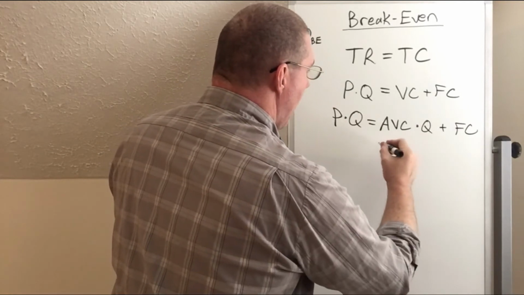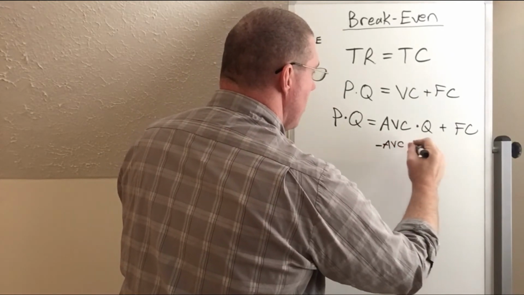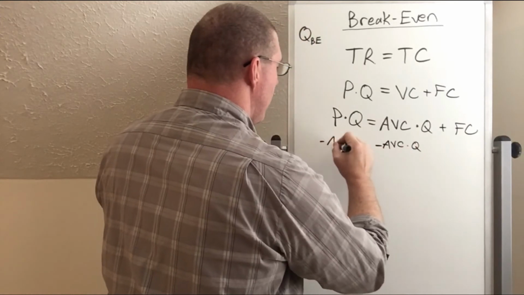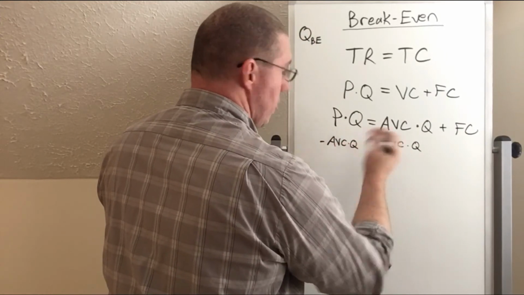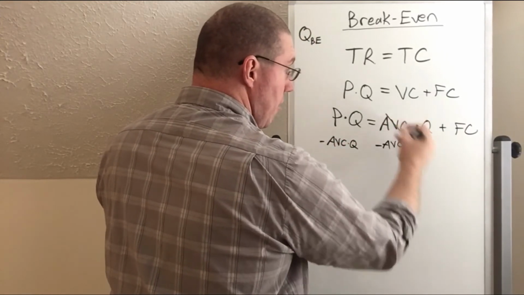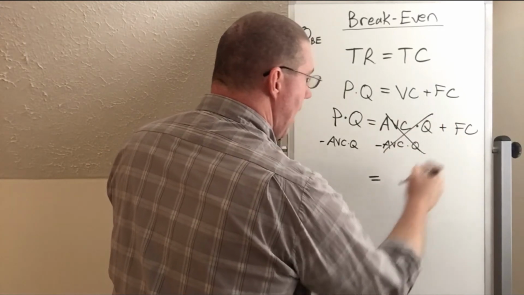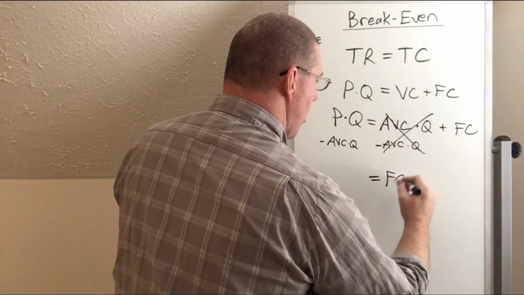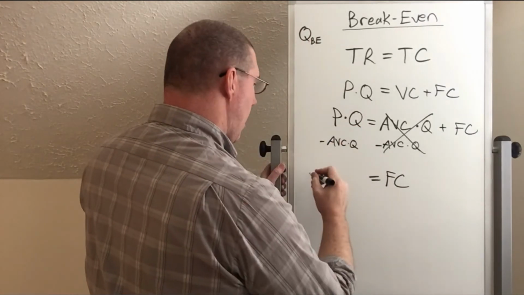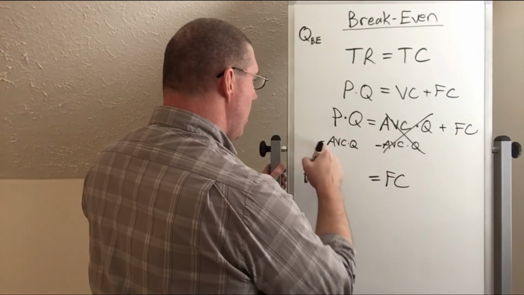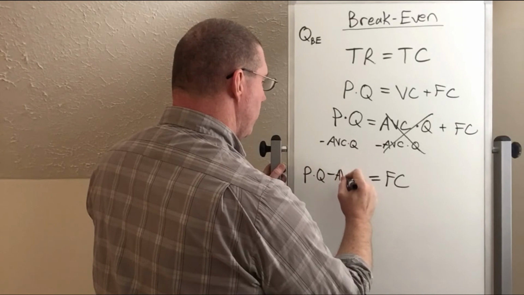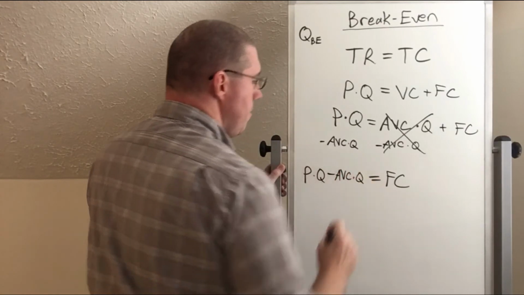Okay? So what I'm going to do now is subtract AVC times Q from both sides. This is algebraic. Over on the right side, it's going to cancel, and all I'm going to have left over on the right side now is fixed costs. But over here, I'm going to have price times quantity minus average variable cost times quantity.